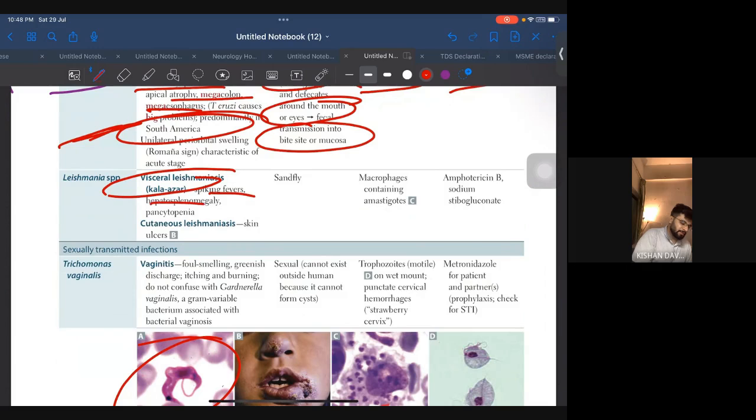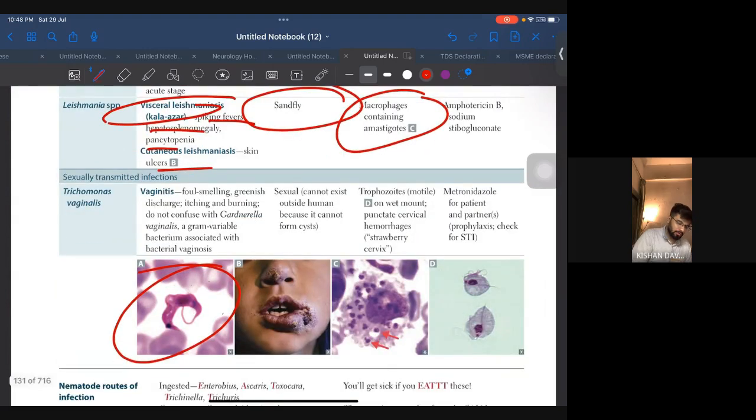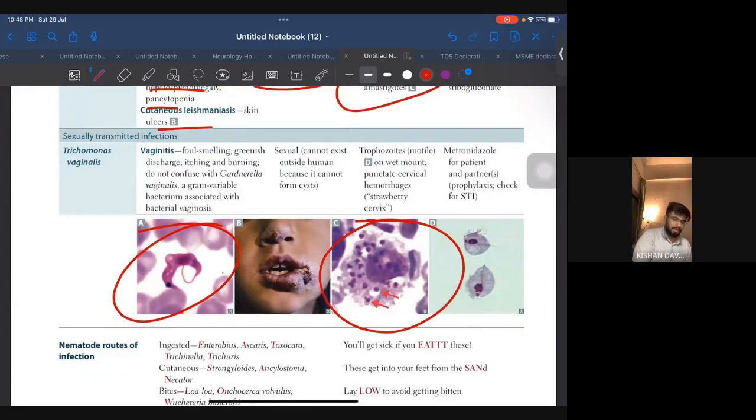Leishmania species. Visceral leishmaniasis, that is Kala-azar: spiking fever, hepatosplenomegaly, pancytopenia. Cutaneous form causes skin ulcers. Sand fly. Macrophage containing amastigotes. Amastigote, look at the image.